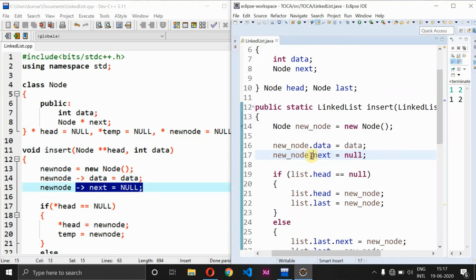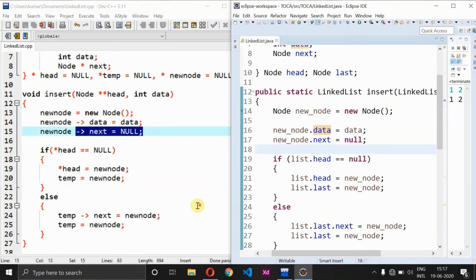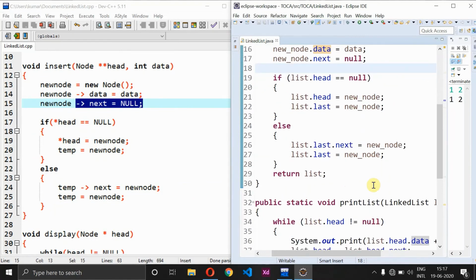So new node dot next. Instead of the membership operator arrow mark in C++, in Java we have the membership operator as dot. Followed by which we have an if else condition, which is completely the same in Java also, right? So if head equal to null in C++, same way here I have list dot head equal to null, then list dot last is now modified as new node.